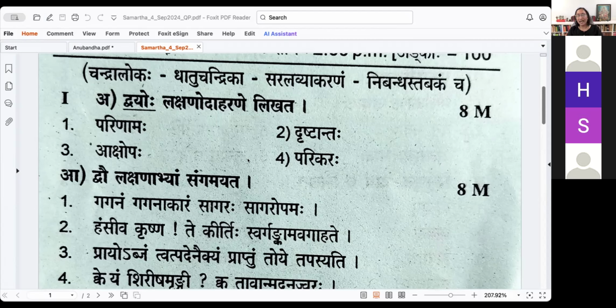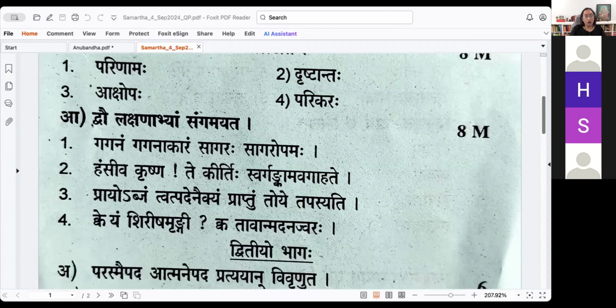So if there are varieties, name the varieties, and if possible, give those also. Usually they will not give you some huge Upama Alankara. It's very rare. If they do, then you don't need to do all the varieties. You can just mention that these are the 8 varieties and let go. Okay. Next one is Dvau Lakshanabhyam Sangamayata.